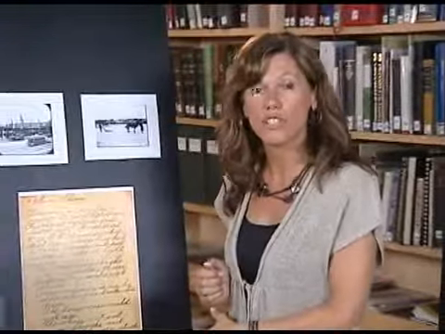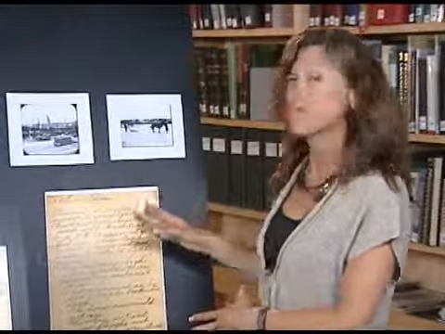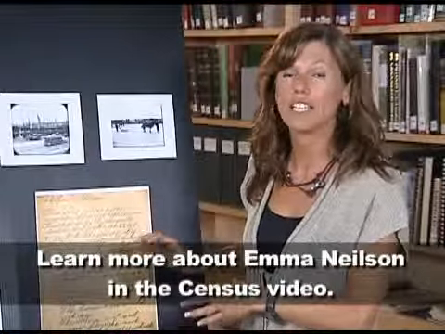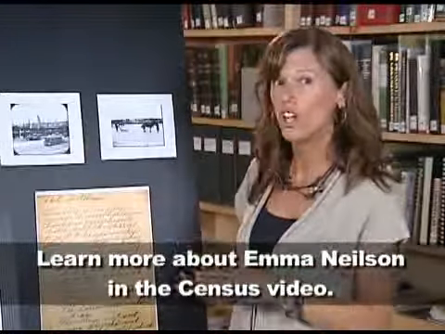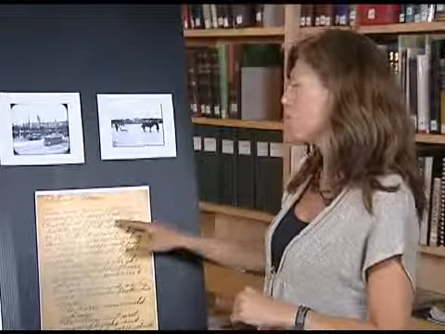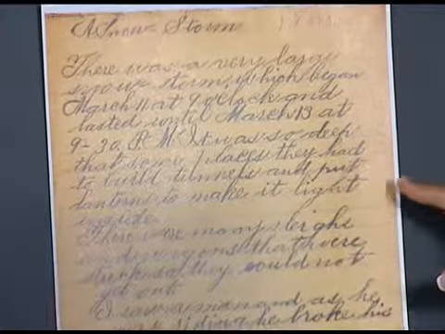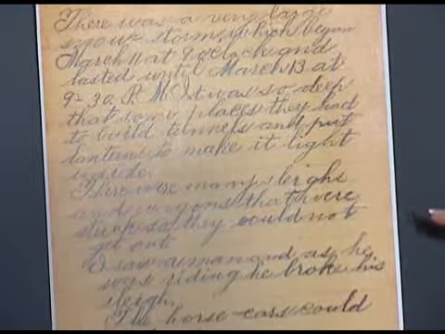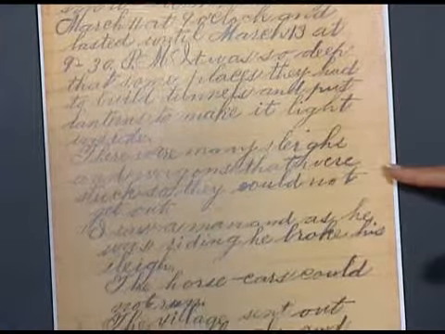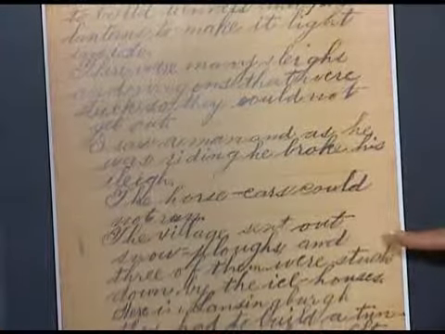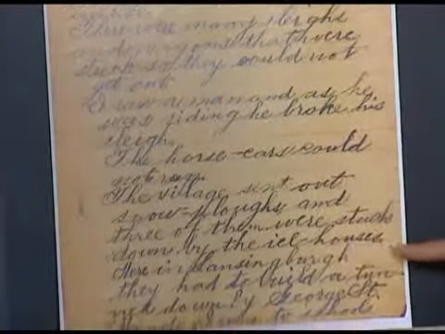This one is a journal entry written by a young girl for a school assignment in 1888. She's in Lansingburg, New York, and her journal talks about a snowstorm that took place from March 11th to March 13th. It goes on to talk about how the snow was so deep they had to dig tunnels and put lanterns in them. Plows were stuck down by the ice house, horse carriages couldn't go any further, and sleighs were actually broken because there was so much snow. There's a lot of detail in that journal article.